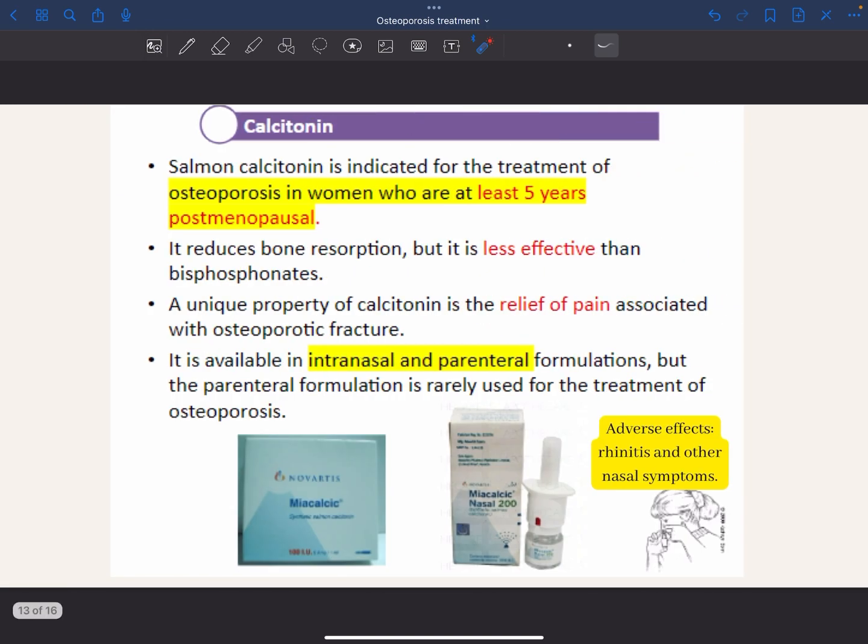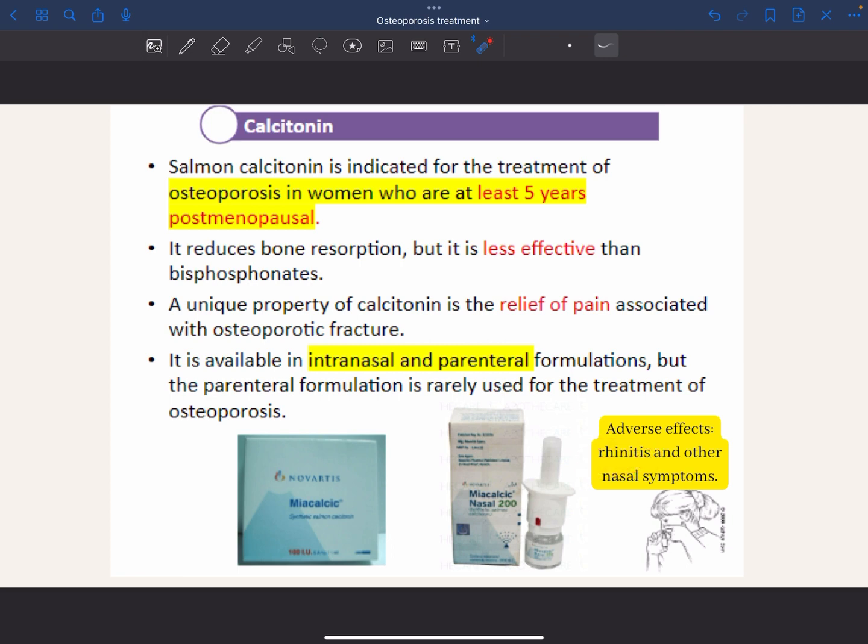Then we have calcitonin. Here we will use salmon calcitonin, and remember with calcitonin, the nose. So this drug can be applied either intranasally or parenterally. And also, talking about the nose, one of the adverse effects is rhinitis or other nasal symptoms.